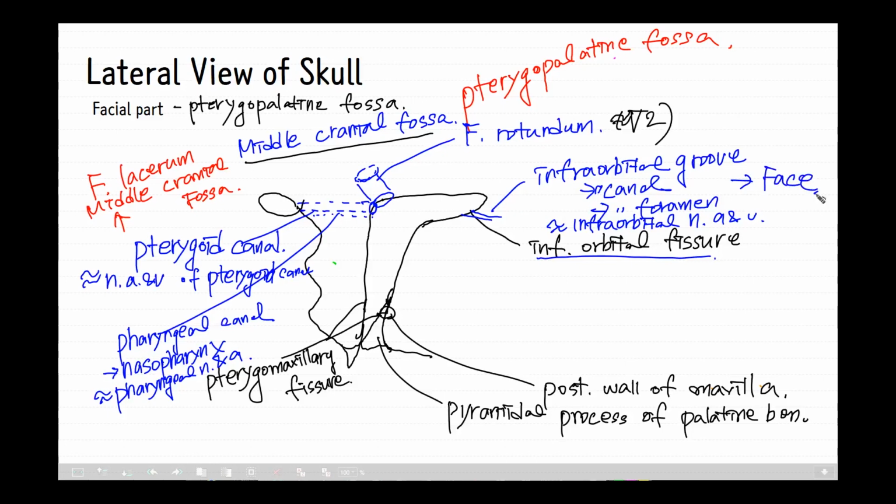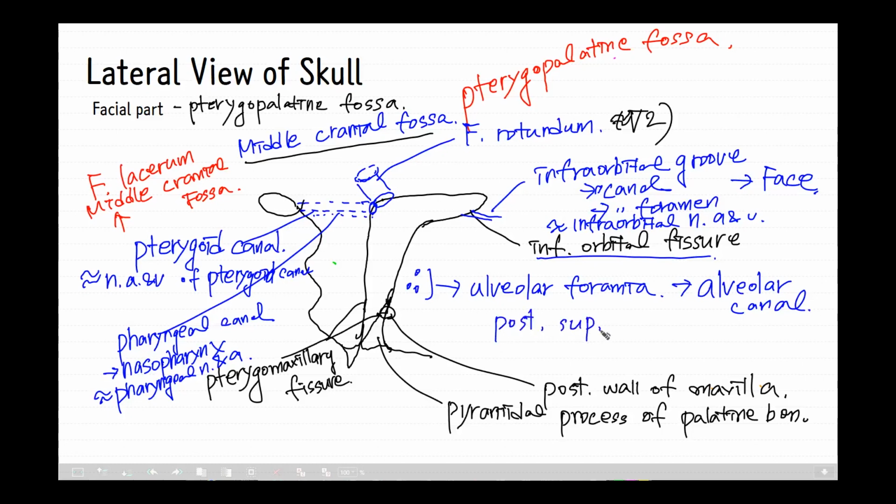And there is a small foramina behind the posterior wall of the maxilla. It is called the alveolar foramina, and it communicates with the alveolar canal. The contents of this foramen and canal are the posterior superior alveolar nerve, artery, and vein.